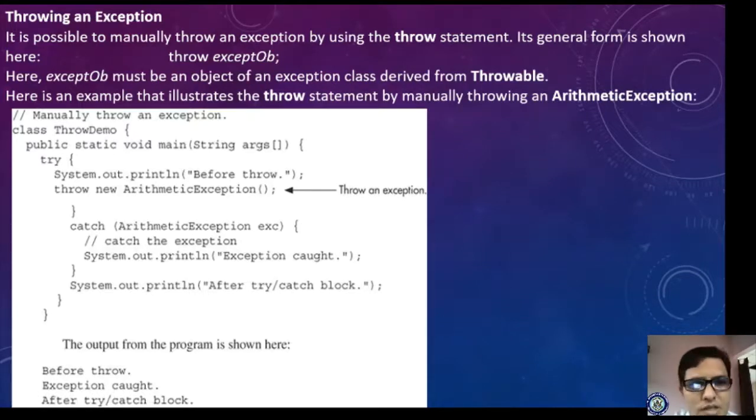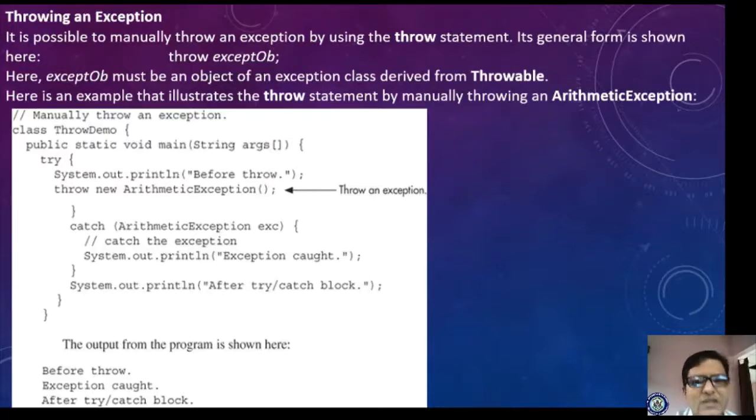Sometimes this question is asked for 2 marks and sometimes it is asked for 6 marks. Okay, throwing an exception. Till now we have used built-in exceptions. Those are the built-in exceptions. Now we will see throwing an exception. Throwing an exception means a user defined exception. We can simply say it is a user defined exception.